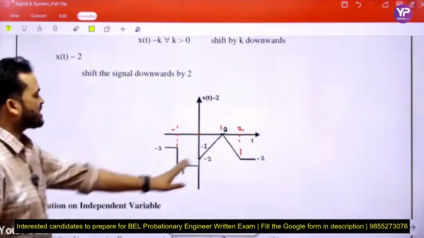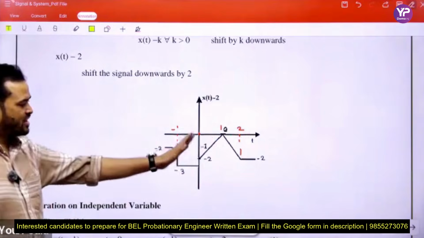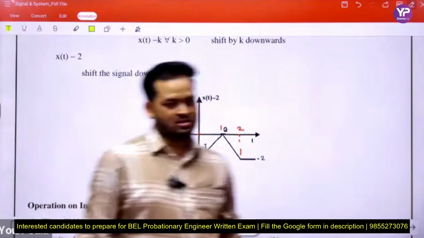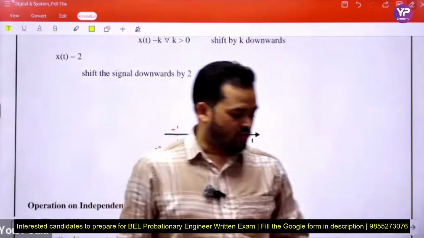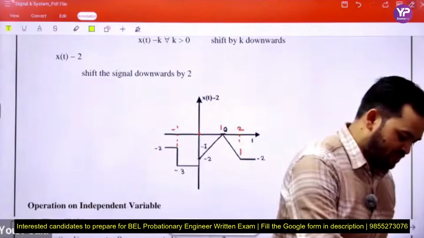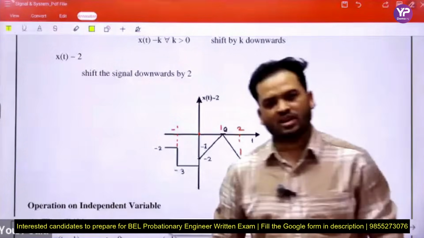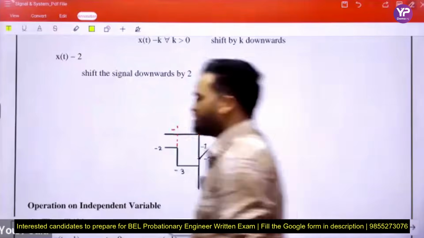Are all the points clear? Please tell me, beta. When we subtract any constant value from the given signal, it shifts downward, otherwise upward. Tell me.